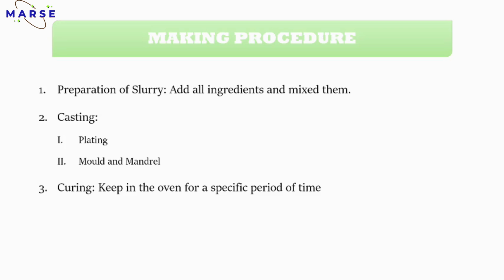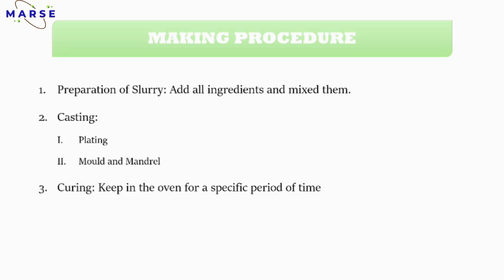For example, STBB is a very thick liquid, gel-like structure. Then AP, ammonium perchlorate, and ammonium nitrate are crystalline solids. Some ingredients are in liquid form, some are in solid form, so you have to add them properly and mix them properly. So that is your first step.